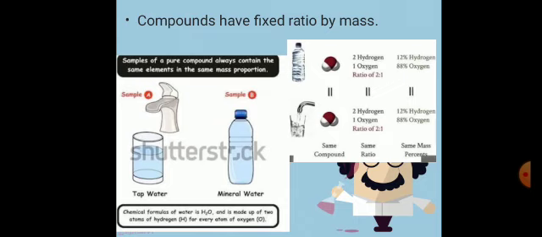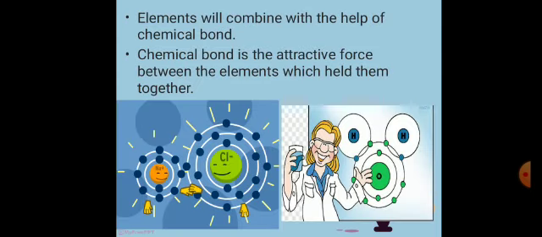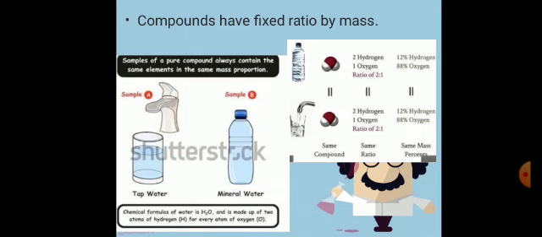First of all, we discussed that they are chemically combined together. Sodium and chlorine are chemically combined together. Also, in the case of water, they are chemically combined together by a chemical bond. Then, compounds have a fixed ratio by mass. All compounds have a fixed ratio by mass. So, samples of a pure compound always contain the same elements in the same proportion.